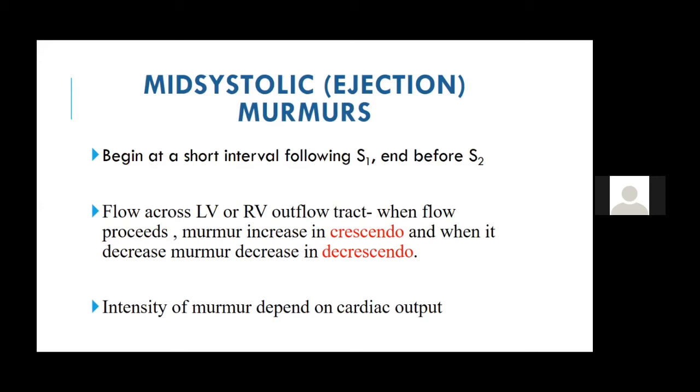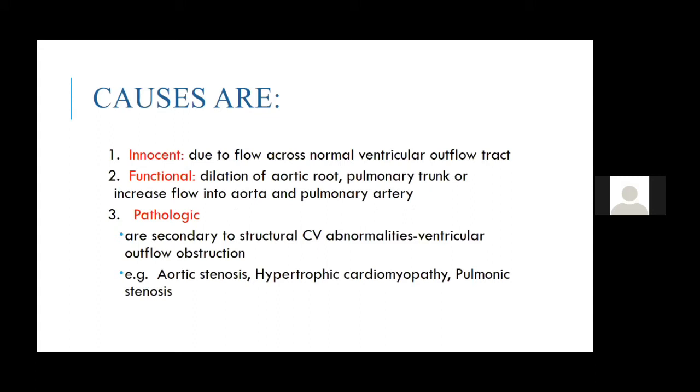It is either flow through the RVOT or flow through the LVOT, and these murmurs are crescendo-decrescendo. It depends on the cardiac output. The later the peaking, the more severe the murmur, like aortic stenosis, HCM, and pulmonary stenosis. As I told you, it can be an innocent murmur or a functional murmur. As I already told you, pathologic ones are few.